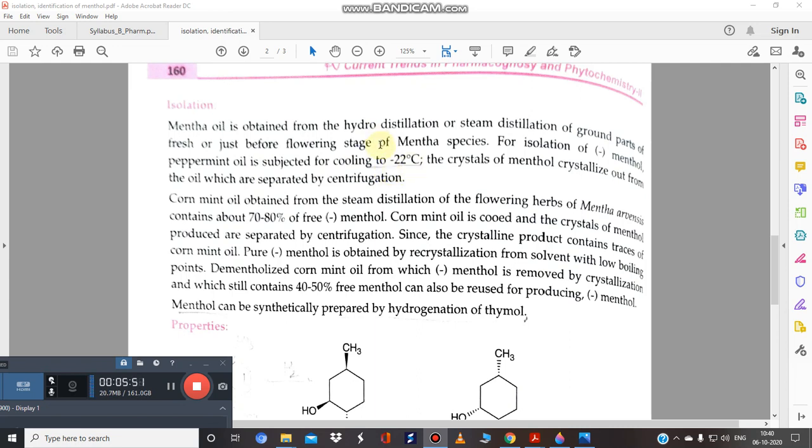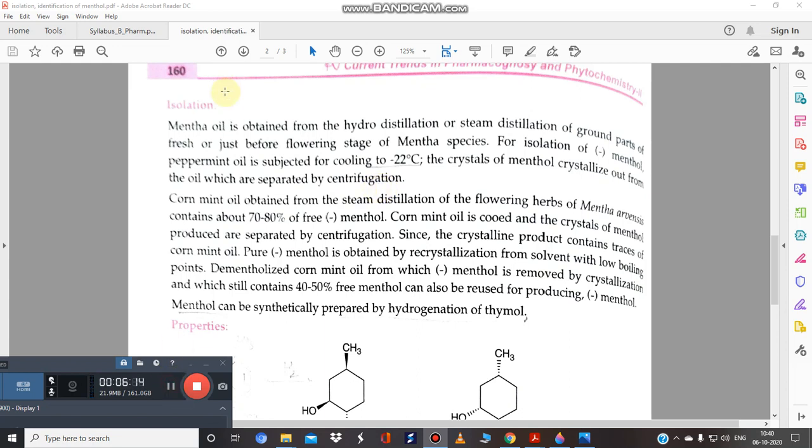It means, first of all, we have to extract the oil using hydrodistillation or the Clevenger apparatus. Then we will use this cooling method. We will subject our oil to deep freezing, or cooling at minus 22 degrees Celsius. What happened during this cooling? The crystals of the menthol crystallized out, which were then separated by centrifugation.